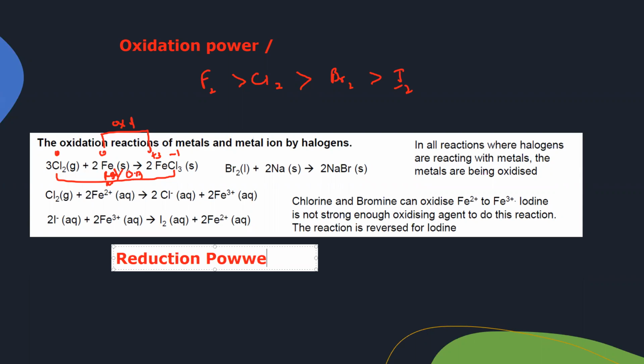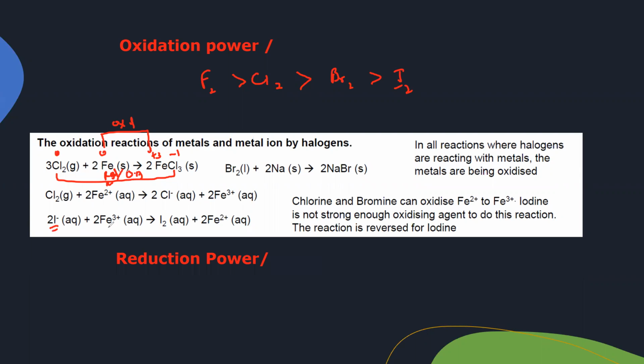the tendency to reduce the other refers to the reduction power. So when we compare the reduction power, as you can see here, iodide ion reacts with iron 3 and turns into iodine molecule and iron 2. So it reduces iron 3 to iron 2. Which one will have a better reduction power? Iodide will be a better reducing agent compared to bromide, and bromide is better compared to chloride, and chloride is better compared to fluoride.